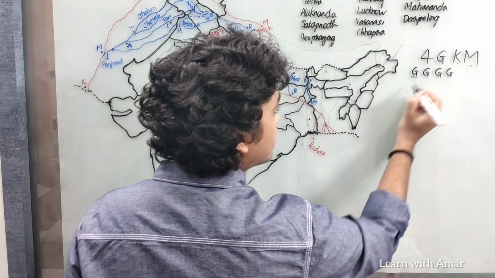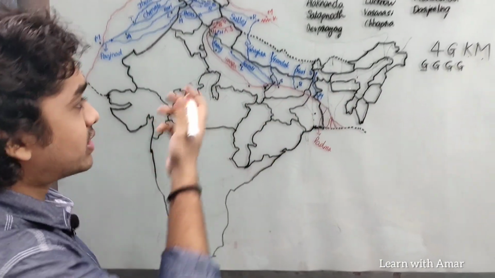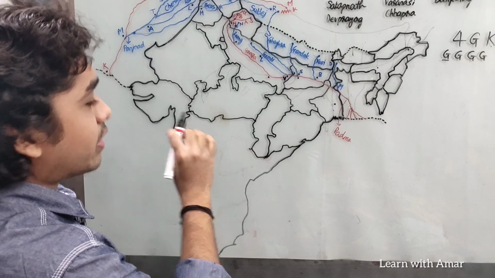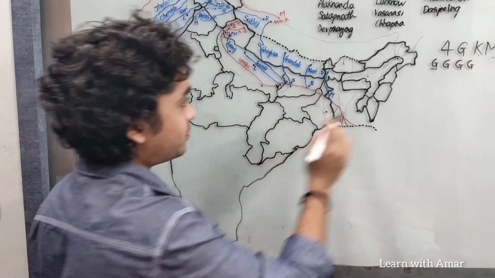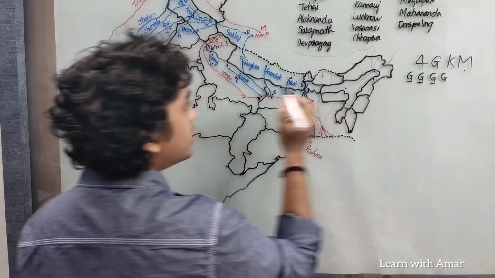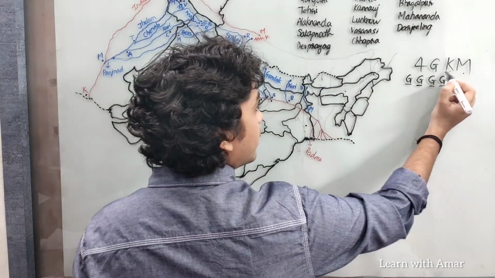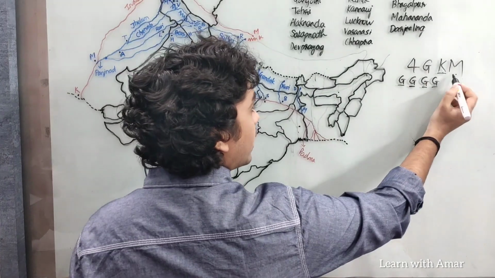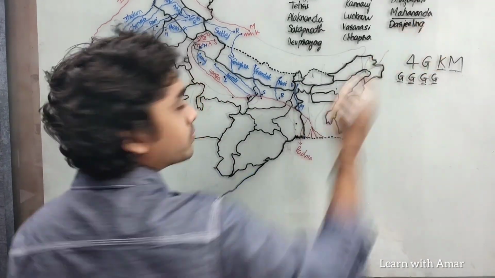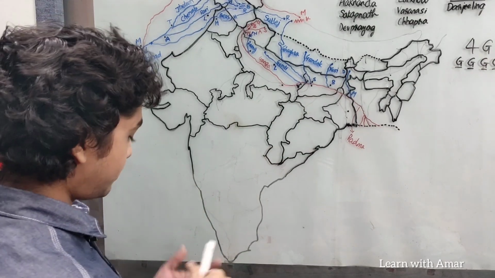Let us see. This is G, Ramganga. Even though Ramganga starts with R, just for a trick, Ram Ganga, so it's a G. The second G stands for Gomati here. Then third G is for Ghagra. Fourth is for Gandak. K is for Kosi and M is for Mahananda. Okay, right. Now let us look at the right bank tributaries of Ganga.